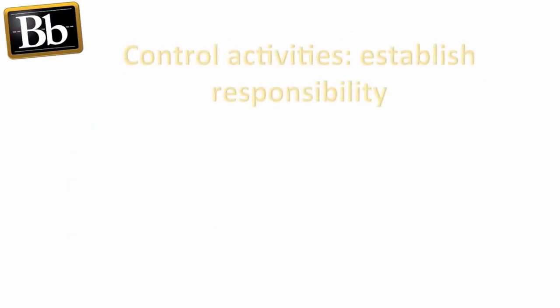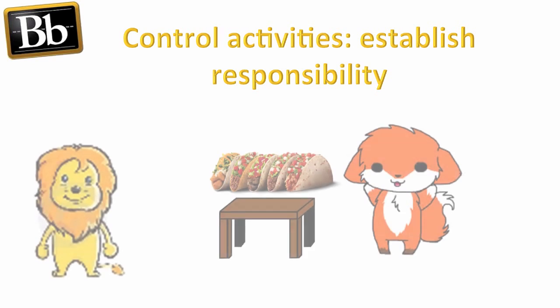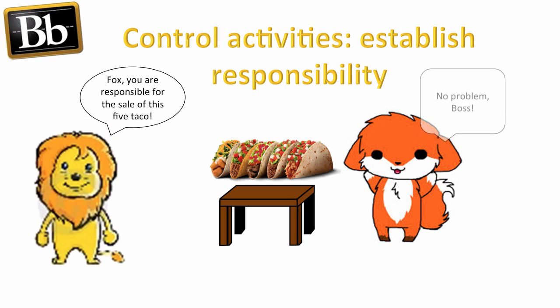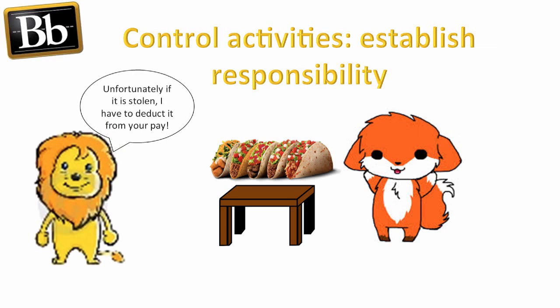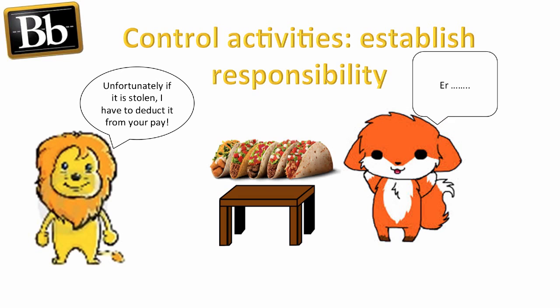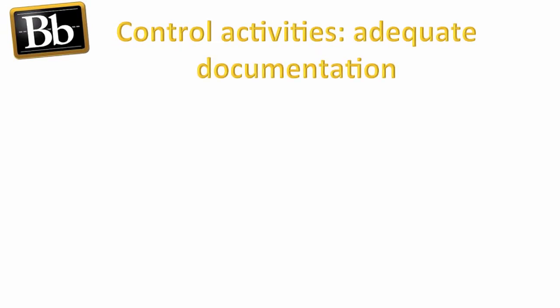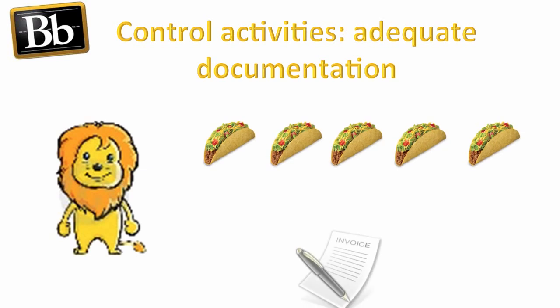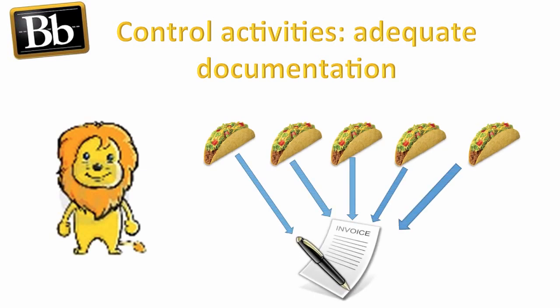The third component is control activities, which are the actual measures business put in place to safeguard its assets. Things such as establishing responsibility. It can be really simple, like assigning one fox to oversee 5 tacos, and if any taco has been missing, Lion know who will be held accountable.